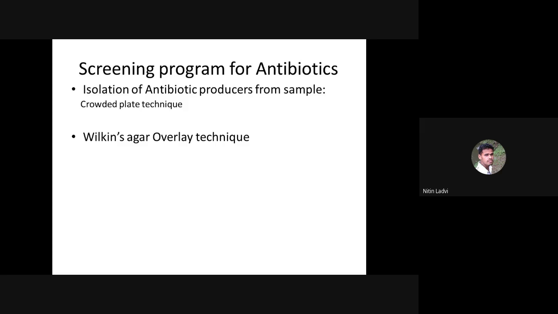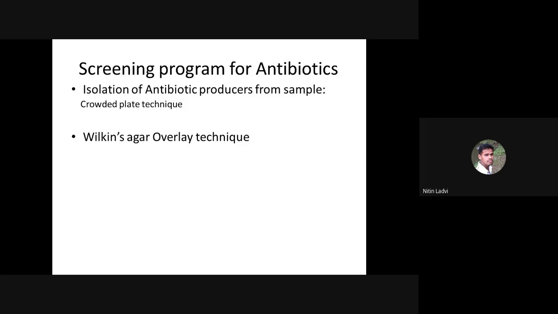If you find that a colony is showing the zone of inhibition and a color change of bromothymol blue from green to yellow, that indicates that it is actually the acid showing the zone of inhibition and also the color change of the pH indicating dye. And if you get any colony showing only a zone of inhibition without any color change from green to yellow, that is actually the antibiotic producer.